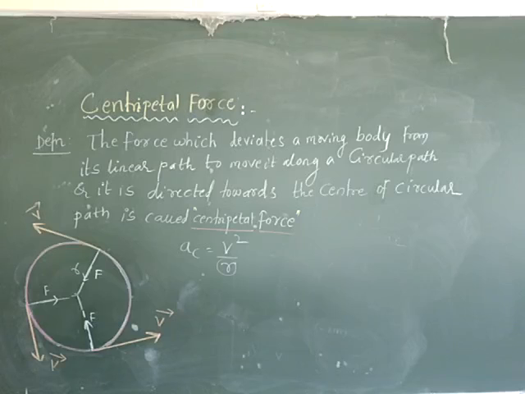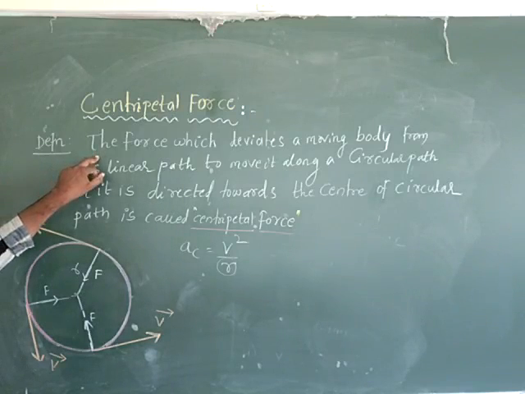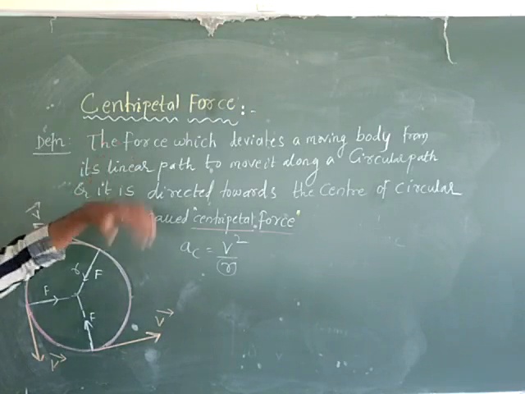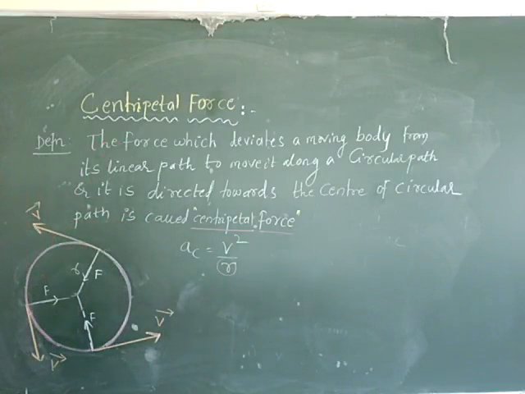So what is meant by the centripetal force then? The force acting on the body in case of circular motion is called the centripetal force, and we can define it as the force which deviates a moving body from its linear path to move along its circular path.